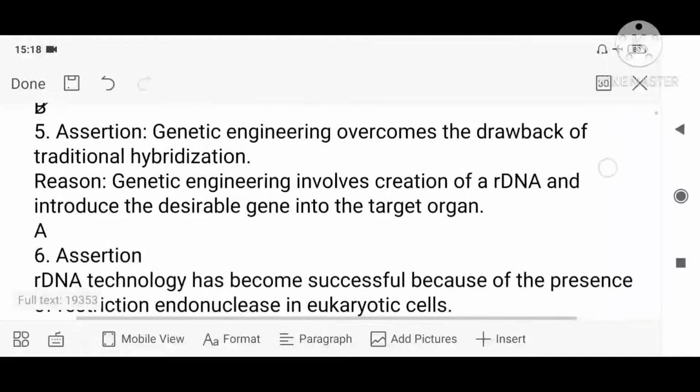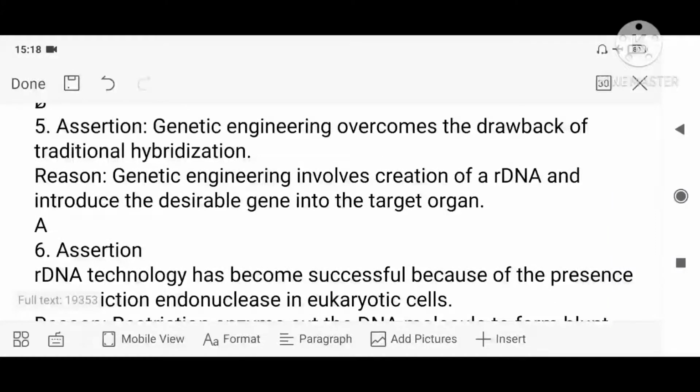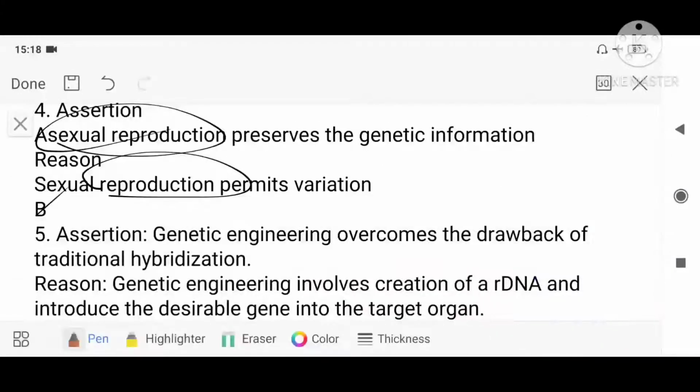Okay. Next question is, genetic engineering overcomes the drawback of traditional hybridization. You know what is traditional hybridization?